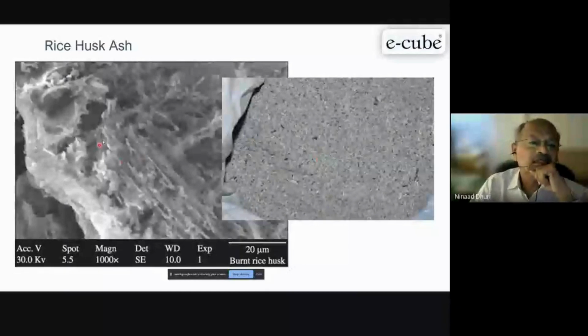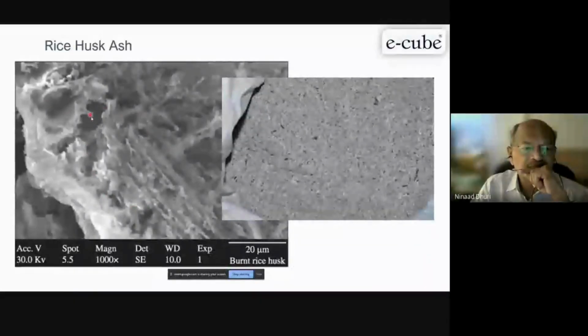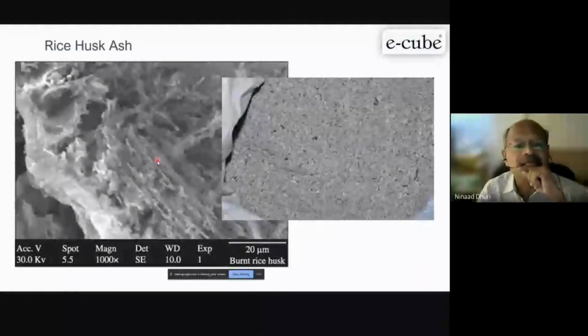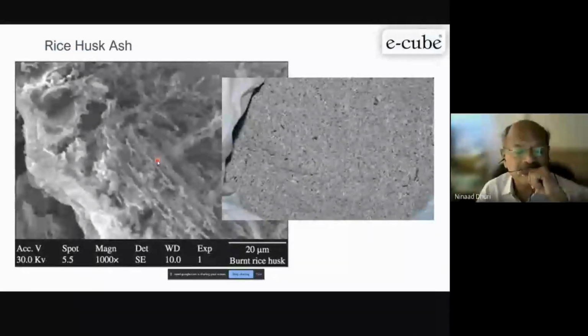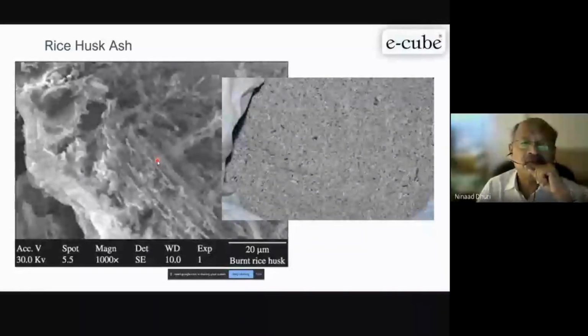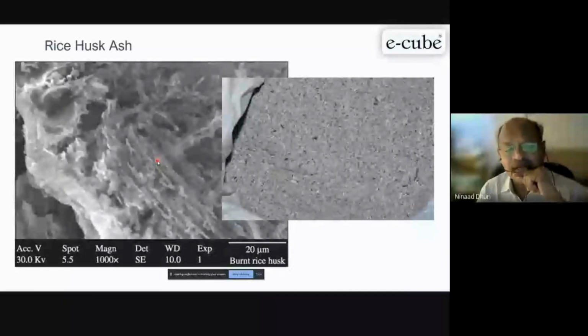See, this is the SEM of that rice husk ash. You can see a lot of porosity in this. Now inside also the cement grains go in and react. So it is a highly reactive material, but it is not yet properly marketed in India, although we are one of the largest rice producers. But we have not used this potential till now. Some people in Bengal or Tamil Nadu are working on it, but nobody has worked on it very carefully or systematically, because the volume transportation is the issue.